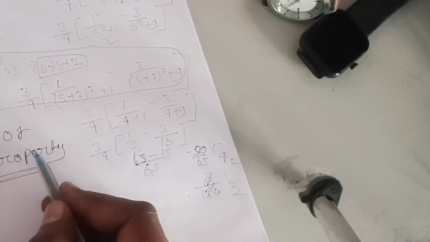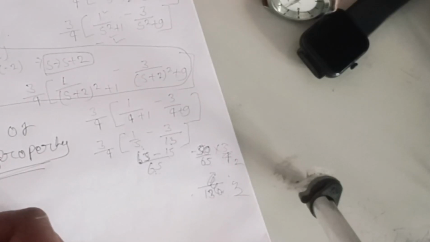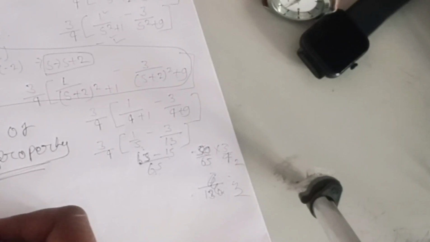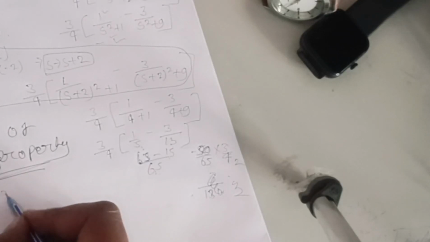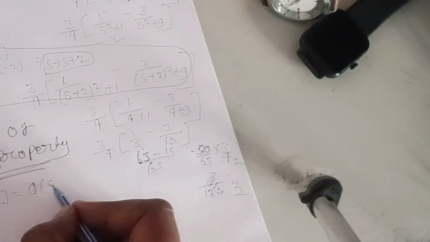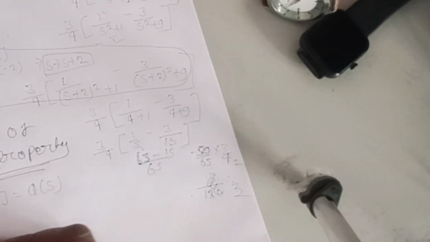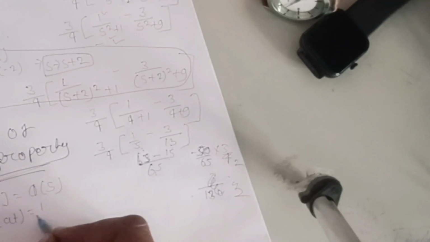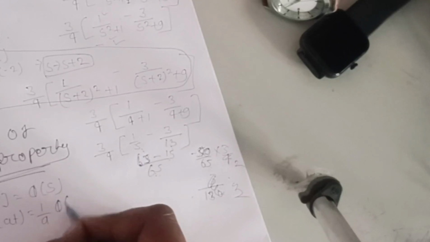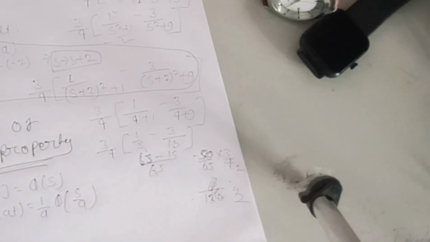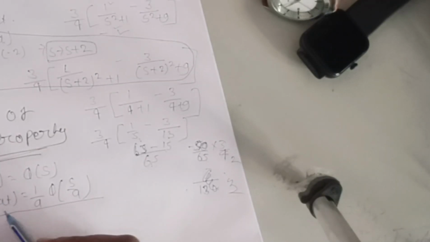Now let's discuss the change of scale property. If Laplace of f of t is phi of s, then Laplace of f of at is simply 1 upon a phi of s upon a. This is the concept of the change of scale property, and we have to remember this.